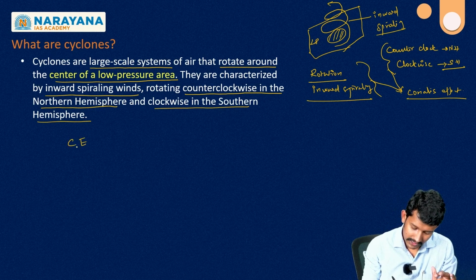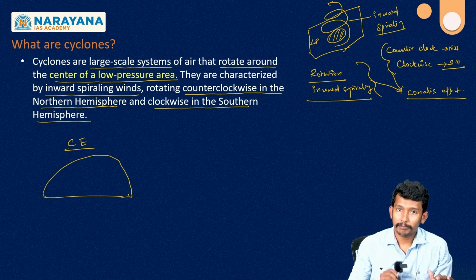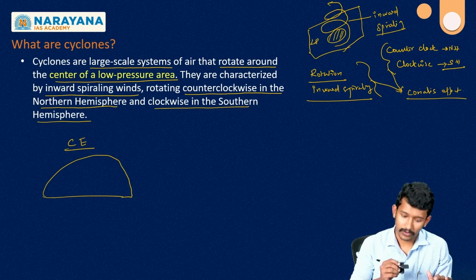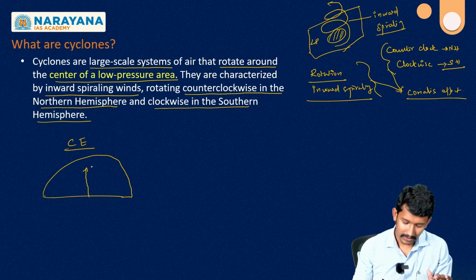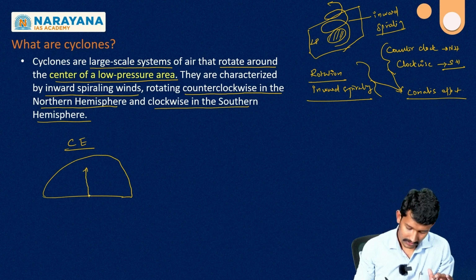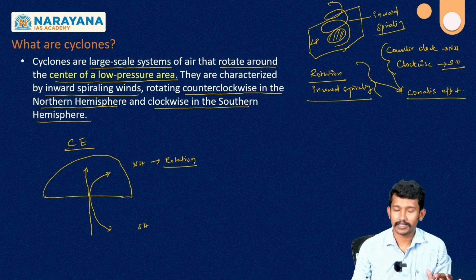The Coriolis effect is the bending of the air mass when it moves from the equator to the poles. For example, if an air mass is moving towards the pole from the equator, the air tends to bend towards the right in the northern hemisphere and towards the left in the southern hemisphere because of the rotation of the earth.